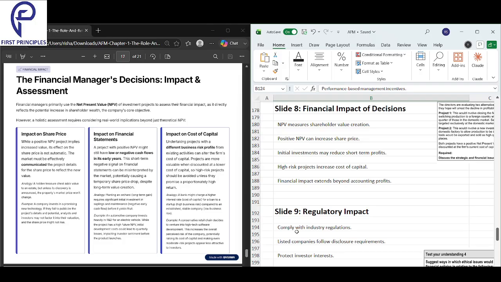Positive NPV can also increase your share price. Initial investments may reduce your short-term profits. High risk projects can increase the cost of capital. Financial impact extends beyond accounting profits.